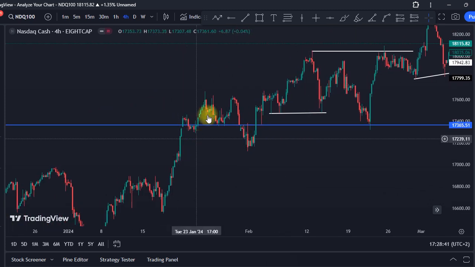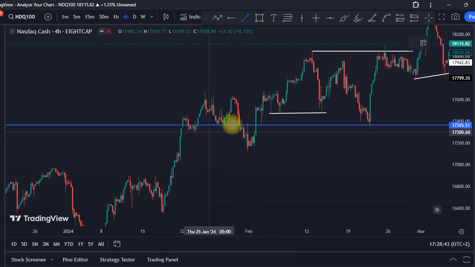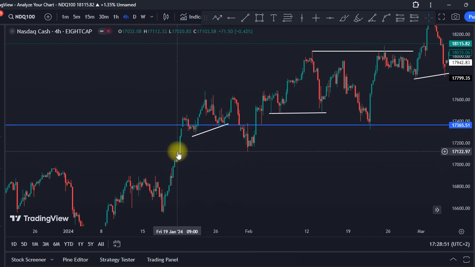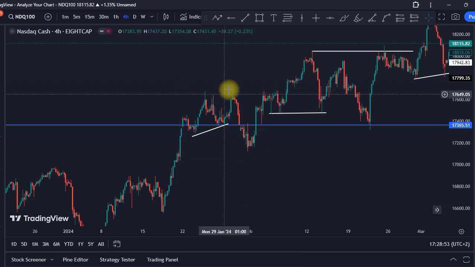As you can see here, we have also these 2 points here taking part as a form of what? As a form of liquidity. So as you can see, this is liquidity and then a reaction on this order block and then a push to the upside.